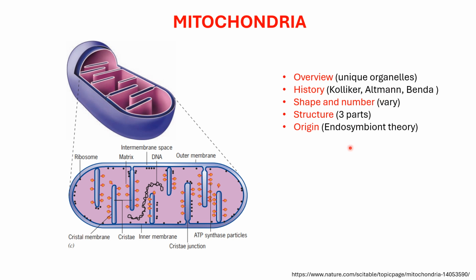It says that long ago there was a host, and this host accidentally engulfed a prokaryote, an aerobic bacteria, and then the bacteria stayed inside the host and entered into a symbiotic relationship with it, because the prokaryote was getting shelter and protection inside the host, and the host gradually became dependent on that prokaryote for its energy requirements.